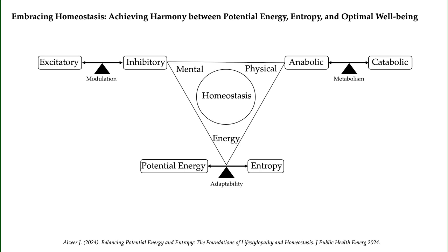Simultaneously, we need to maintain stability in our body in terms of potential energy and entropy. So we need potential to do a work, to function, to exert a function, or to proceed with the process. But at the same time, having potential is not enough. We need to function not with full potential, but with optimal potential. Optimal potential means I have the potential, but at the same time, I have flexibility. Flexibility usually comes from increasing the number of conformations. So that's why it is correlated to entropy.